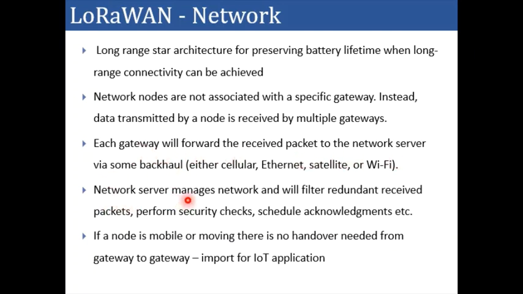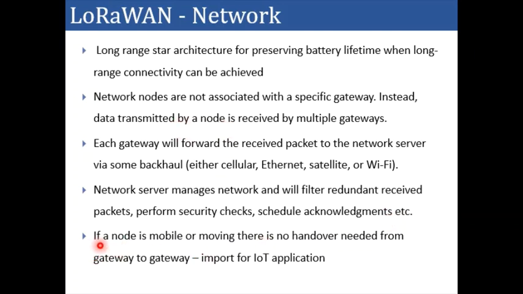The network server will now receive data from all the gateways. Since the node is sending data to multiple gateways, there will be a lot of data redundancy at the network server level. So the network server has to filter out the redundant received packets, perform security checks and schedule the acknowledgements for the nodes.